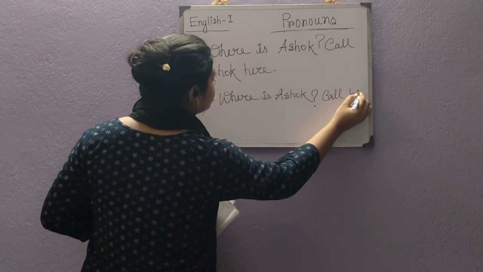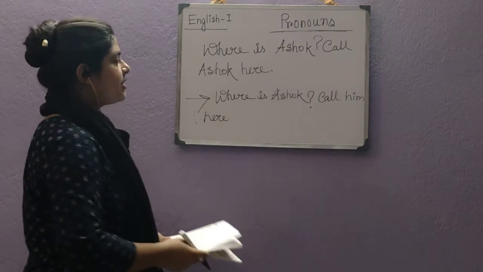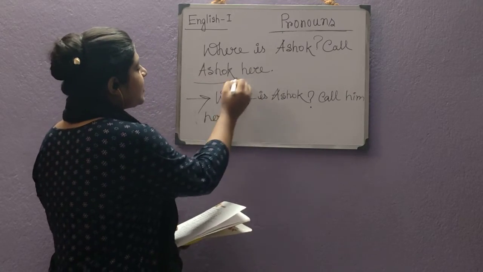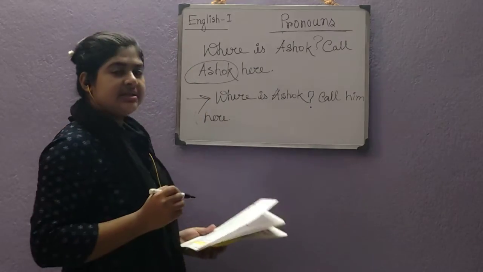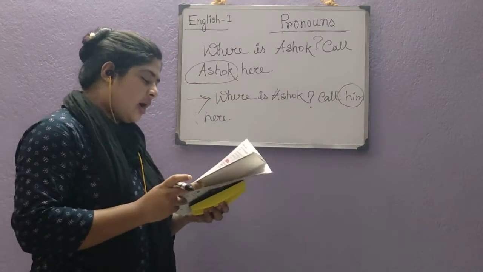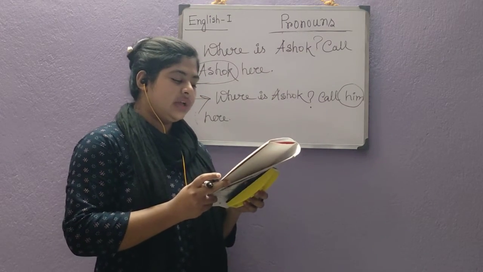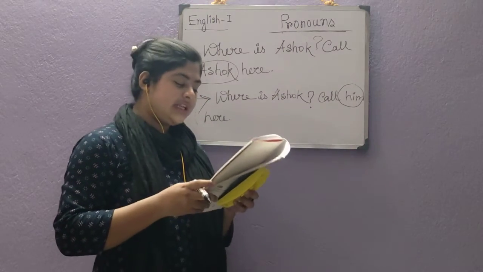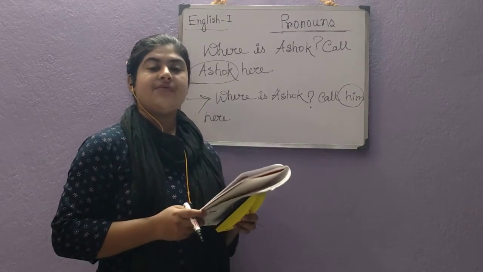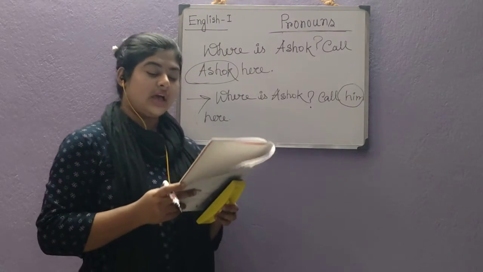Call him here. Can you see that instead of taking the name of Ashok once again, I have used him. Okay, now come to the next. Leela is a good girl, all like Leela. Leela is a good girl, all like her. So instead of taking Leela's name once again, we have to use her.